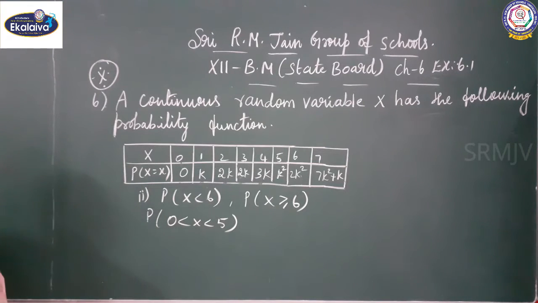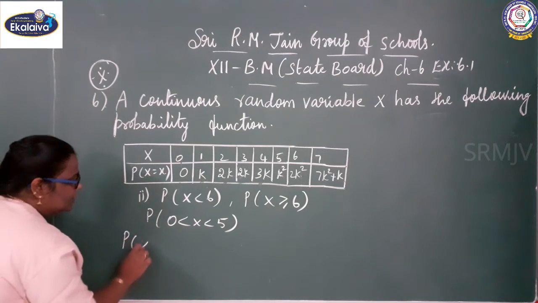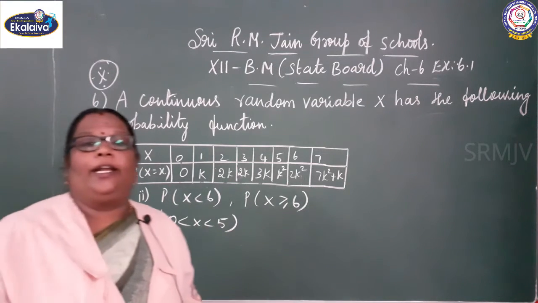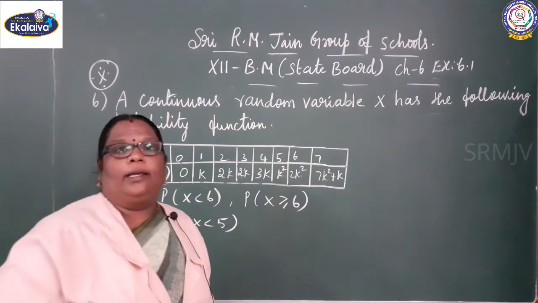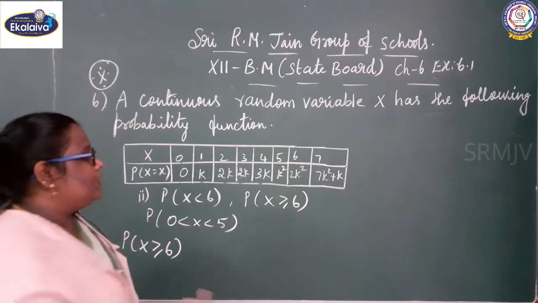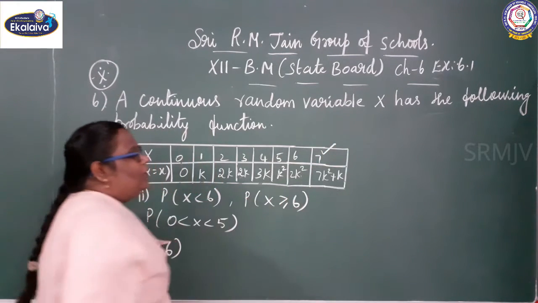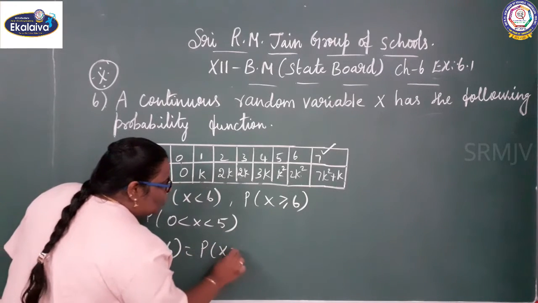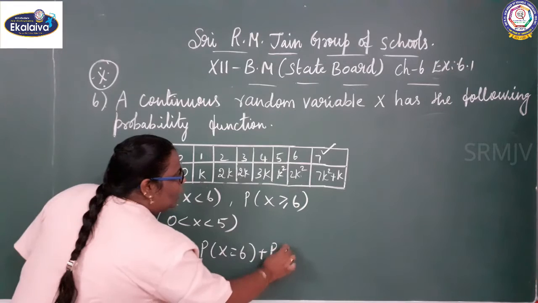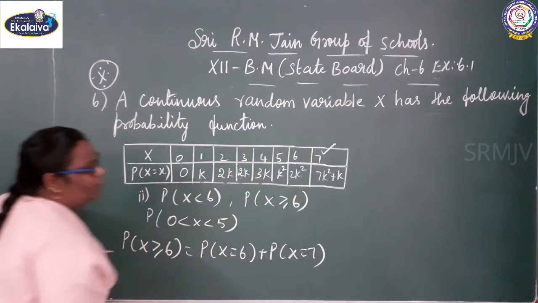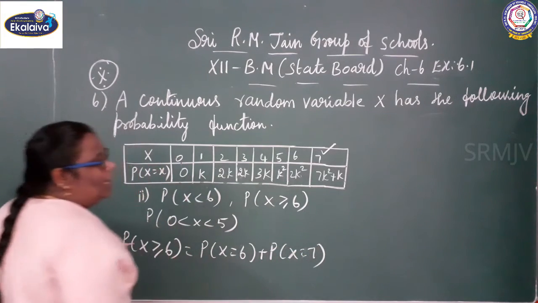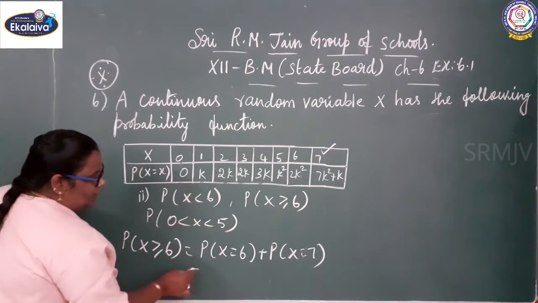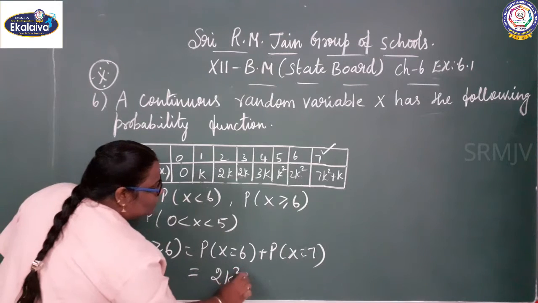See, P of x greater than or equal to 6. Equal to means you can take the value 6 also. After 6, what are the values we are having? 7 only. So P of x equal to 6 plus P of x equal to 7. X equal to 6, 2k square.